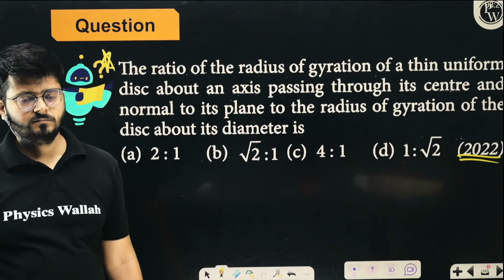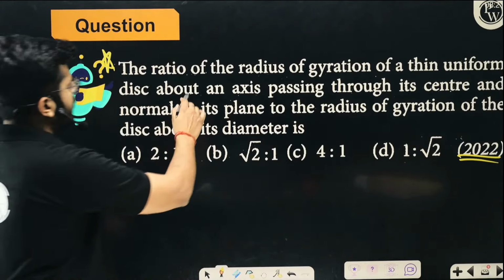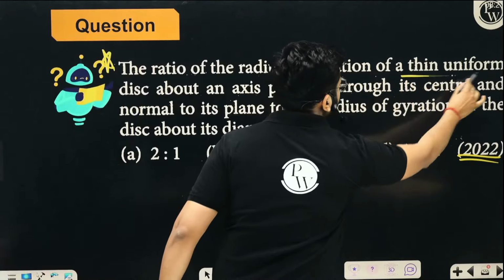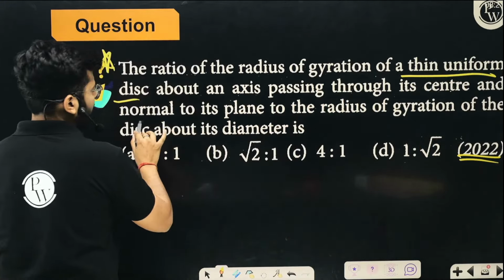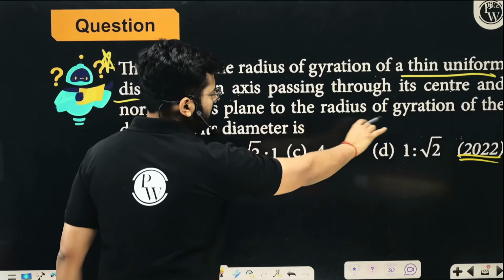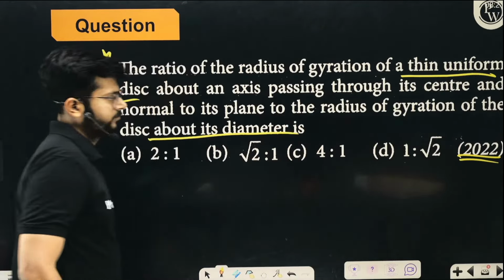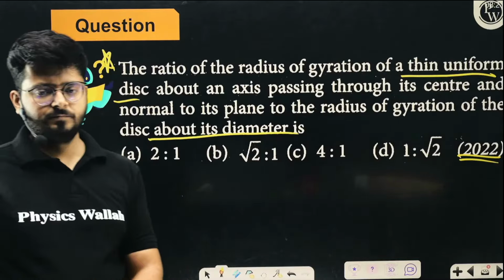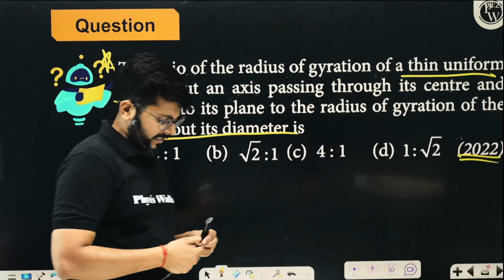So the ratio of radius of gyration of a thin uniform disk about an axis passing through the center and normal to the plane, to the radius of gyration of the disk about its diameter. Okay, think about it. These are the values you already know.